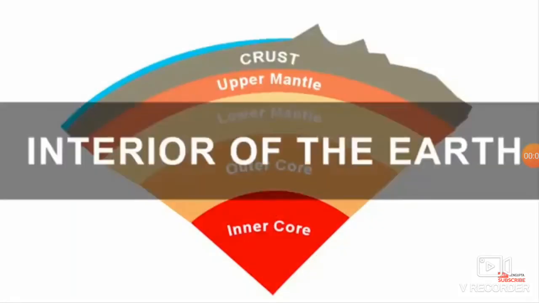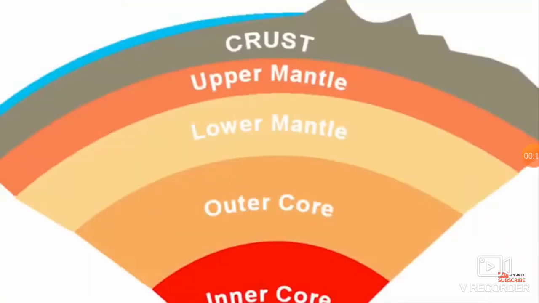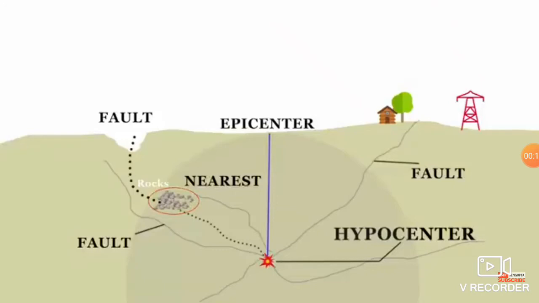Divided into different layers. So we're going to read about each one of them. The first layer is the crust. It is the outermost solid part of the earth, basically this region over here. It is brittle in nature because during an earthquake, it is the crust that breaks easily, causing a fault.